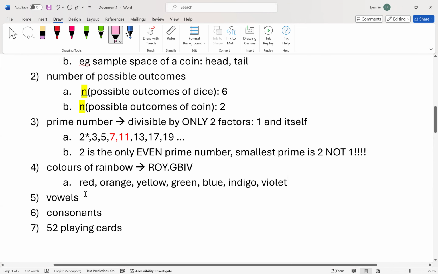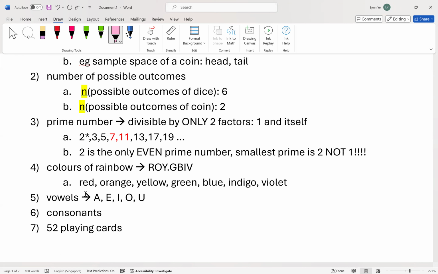All right, next, vowels. You all know what vowels are? A, E, I, O, U. Yes. There's no Y. Okay, so now let's learn consonants. What are consonants?